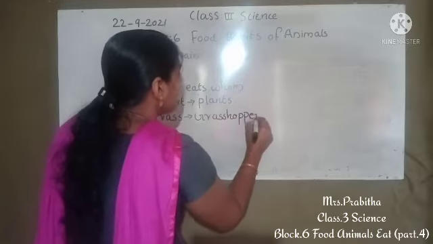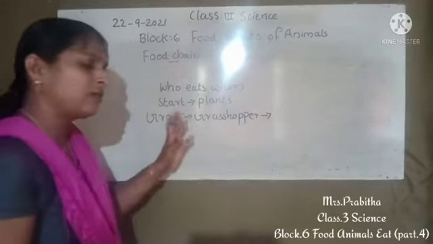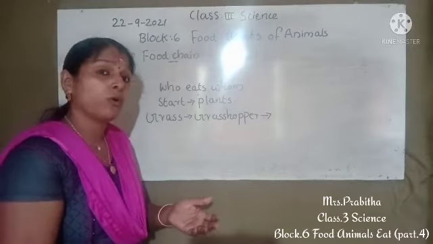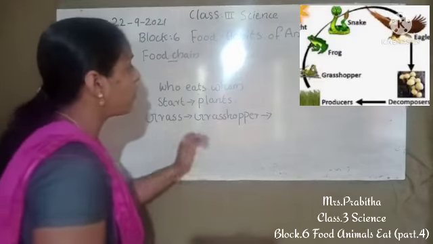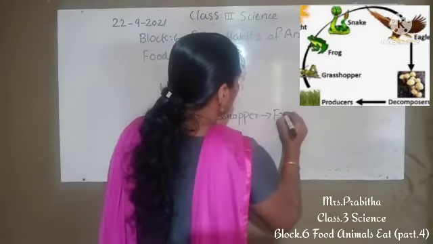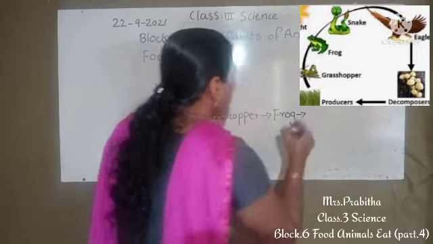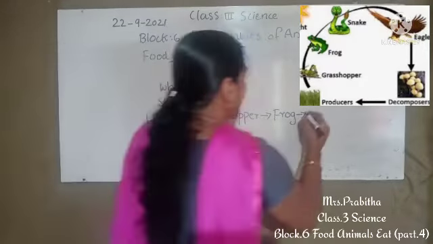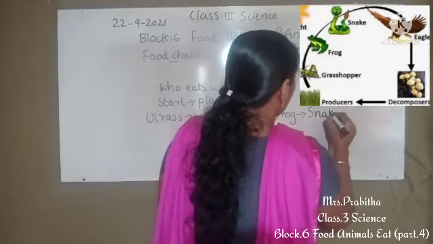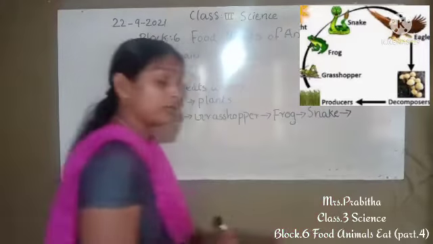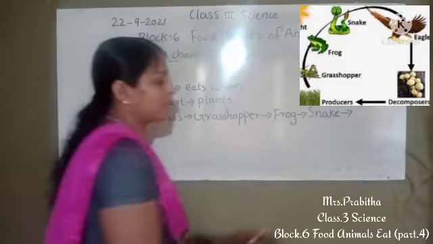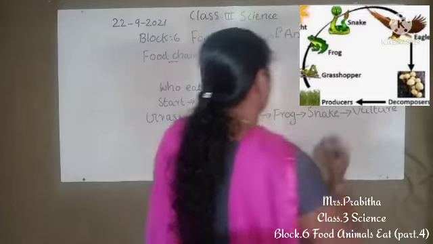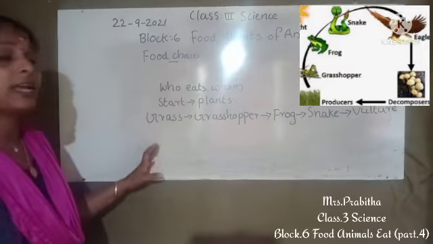Grasshopper eats grass. Then can you say which animal eats grasshopper? Yes, we can say frog. Frog or rat we can say. So we wrote here frog. Then which animal eats frog? Yes, snakes. Snake eats frog. Then which animal eats snake? Yes, vulture. So vulture eats snake. So this is the way we can make a food chain.